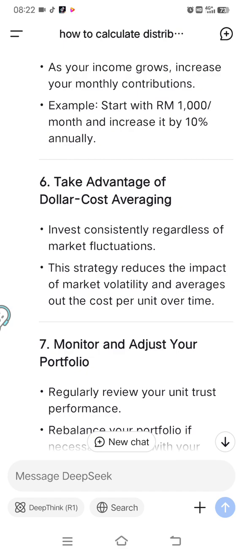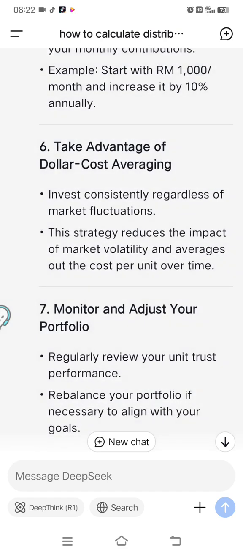So it means that if the market is low, invest more. It's easy. This strategy reduces the impact of market volatility and averages out the cost per unit over time. For example, right now all the market is going down, so it's the time for you to put your money into the stock market. But I choose the diversification power in unit trust.